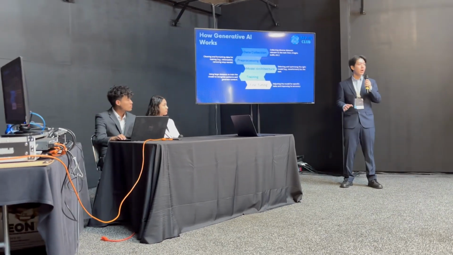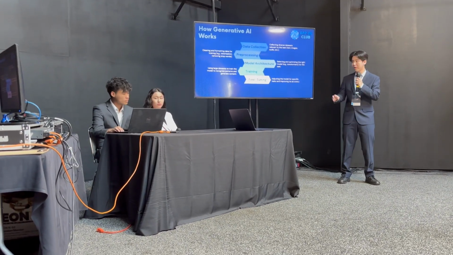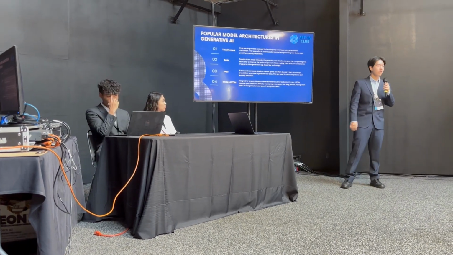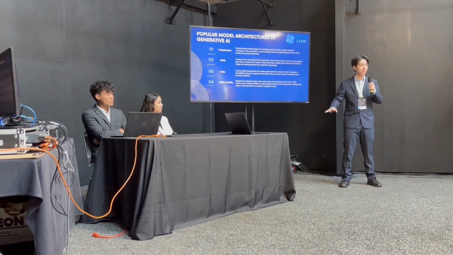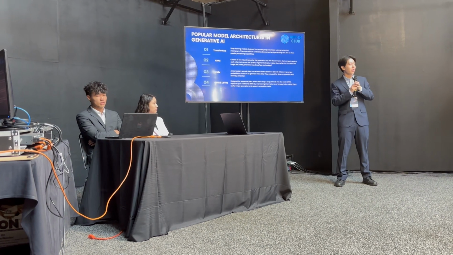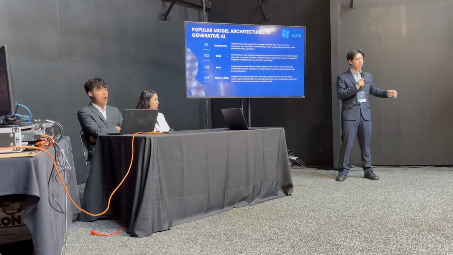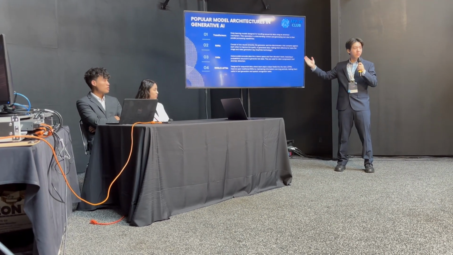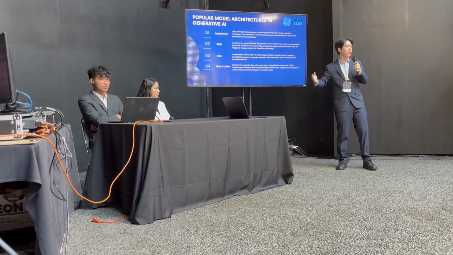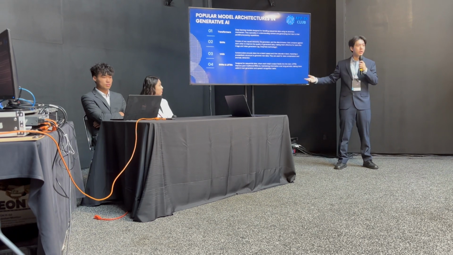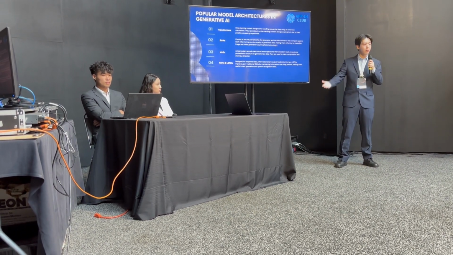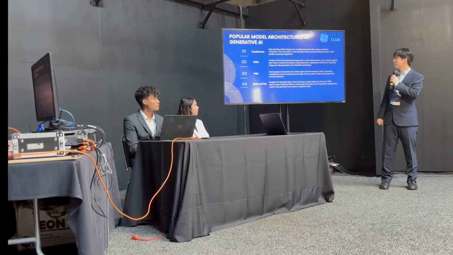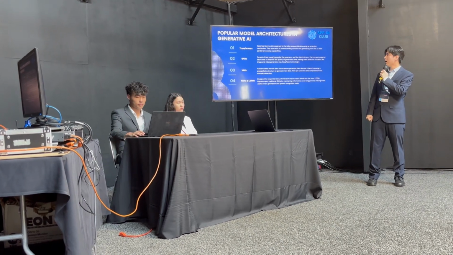So now moving on, I want to talk about some popular AI architectures. I'm pretty sure everyone here knows Transformers. I'm pretty sure there are some people here who attended the Llama Workshop a few days ago. And also, we've got GANs, which are Generative Adversarial Networks, VAEs, Variational Autoencoders, and RNNs and LSTMs, which are recurrent neural networks and long short-term memory. Right? So now moving forward,